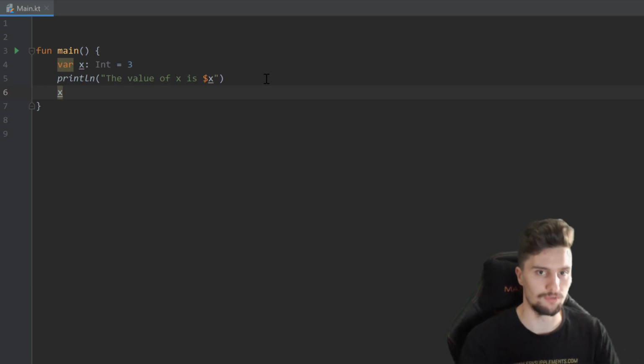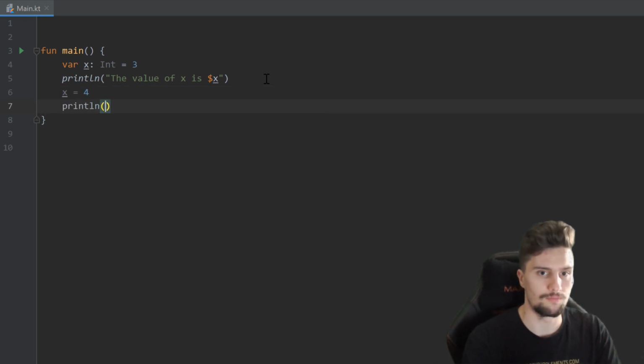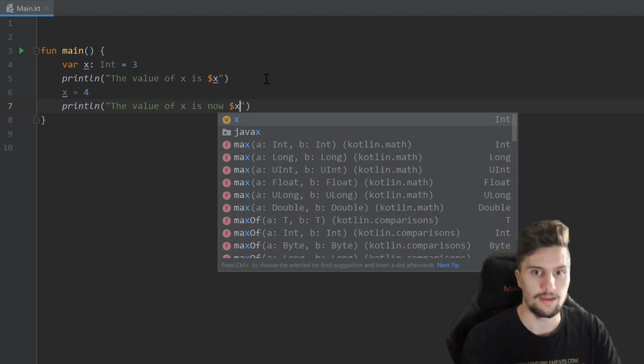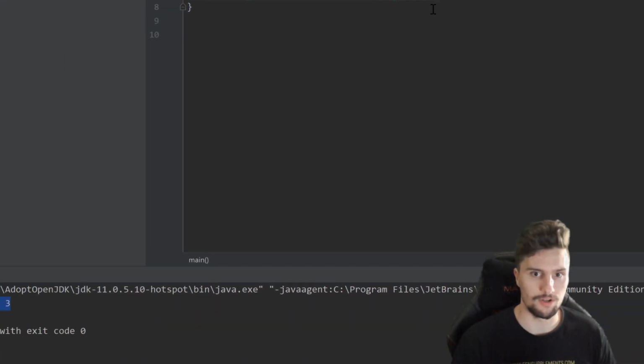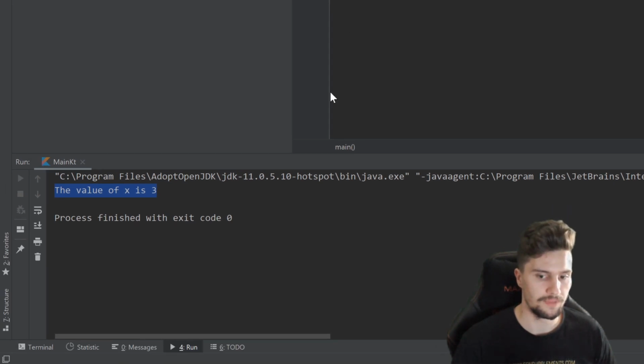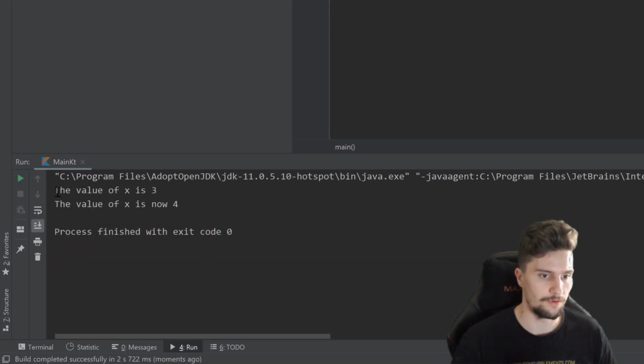So this time we don't need that var again, and we could just assign a new number to it, for example 4. And then we could print a line again, "the value of x is now", and again use that $ sign and x, rerun our program here, take a look in the console, and you can see first it prints the value of x is 3, and afterwards it prints the value of x is now 4, because we changed it.